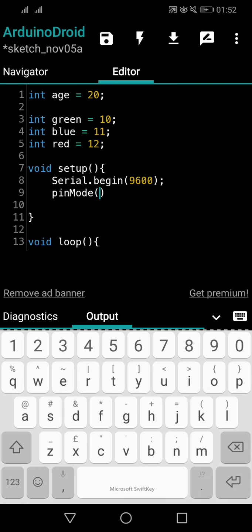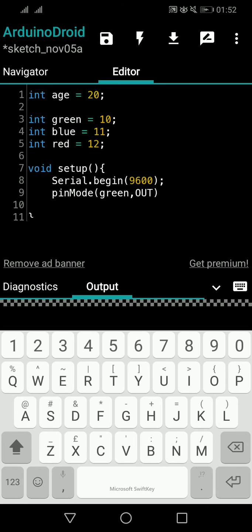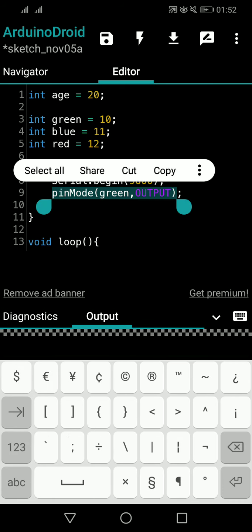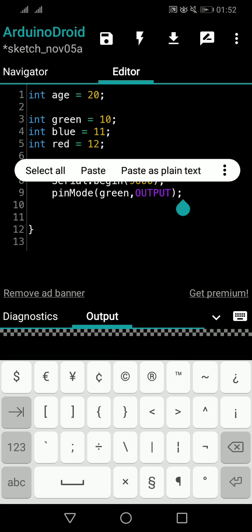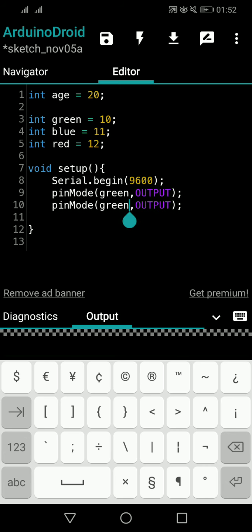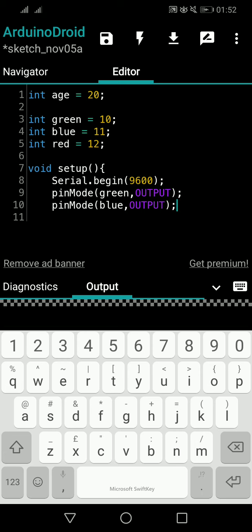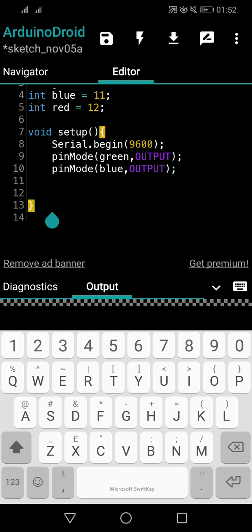So I will say pinMode green output. You know these things because I told you already. Like that I have to give output to all of these pin modes. So pinMode blue output, likewise red also output. You know those things, right?